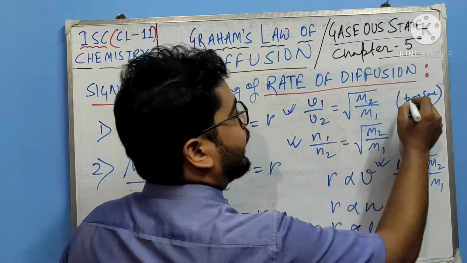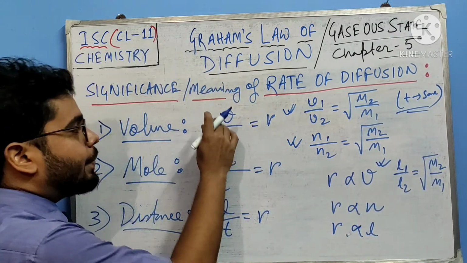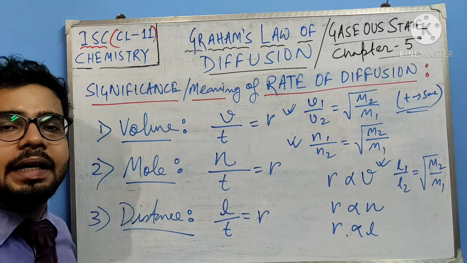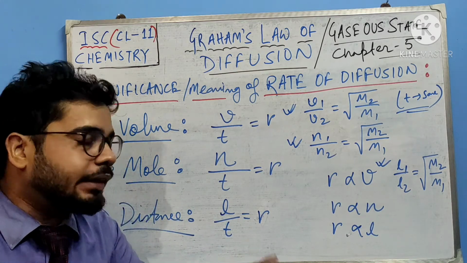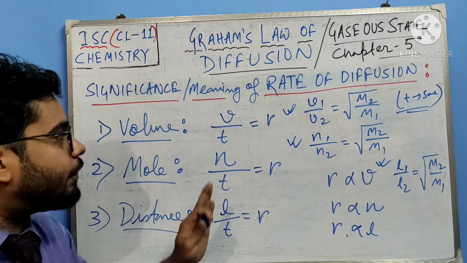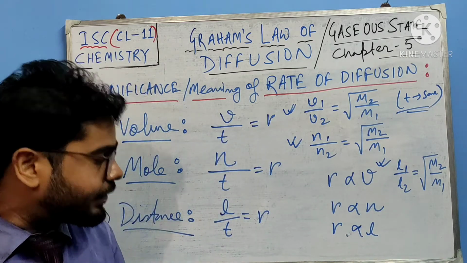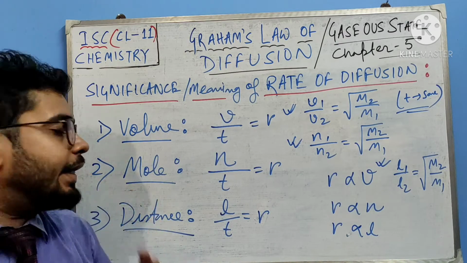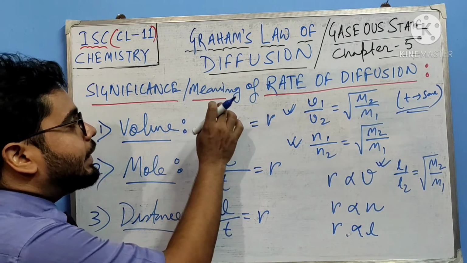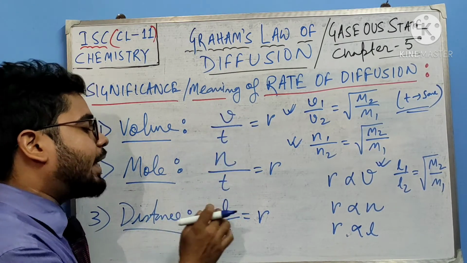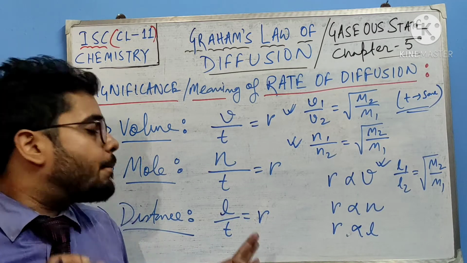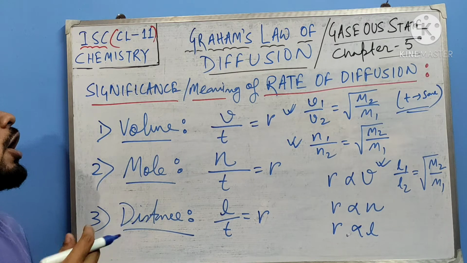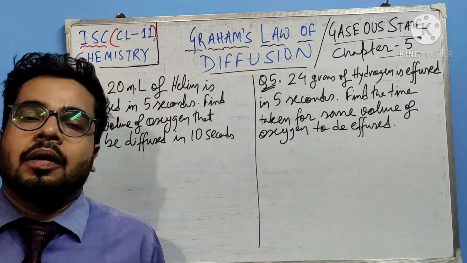What again and again I am saying is, if the T is same, because the amount by time interval is only the rate. In this time interval this much volume, in this time interval this many moles, or in this time interval this much length the gas molecules are traveling. So the rate will be either volume by time, or mole by time, or the length covered by time. I hope you understood the significance or meaning of this rate of diffusion.